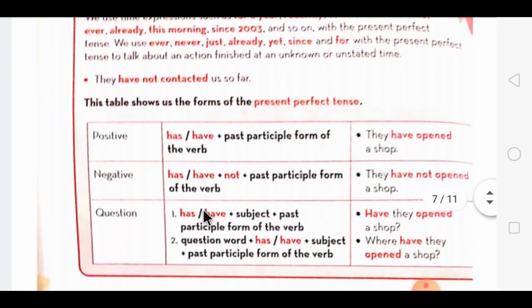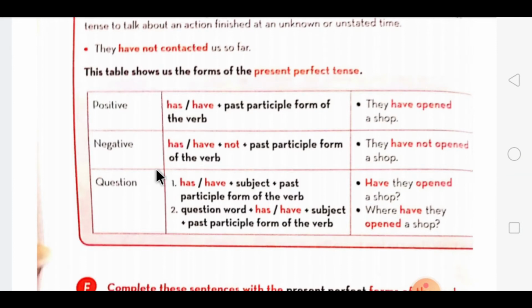Then the rules which we have to follow when we form the sentence in the present perfect tense. For a positive sentence, we use the formation like this. Singular subject, we use the word has, and if the subject is plural, we use the word have, plus past participle form of the verb, that is V3 form. Then for negative formation, we use has, have, plus not, plus past participle form of the verb, that is V3 form. Then for forming the question, we use has, have, plus subject plus past participle form of the verb.